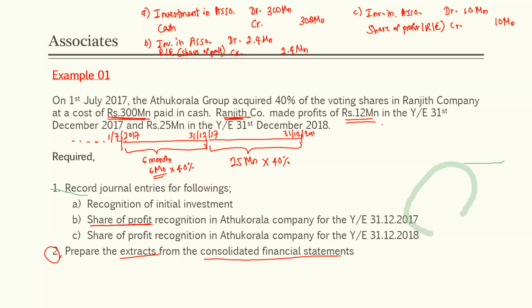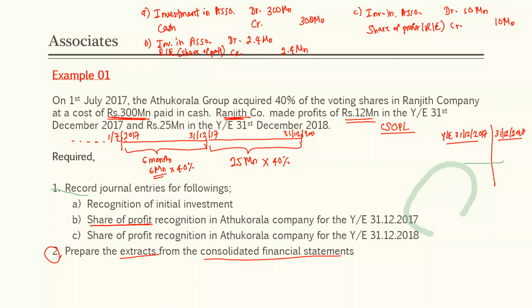If we take the consolidated statement of profit and loss, we have the year ended on 31st December 2017 and the year ended on 31st December 2018. With respect to this acquisition, with respect to this associate, what is the only line item that will appear in our consolidated statement of profit and loss?